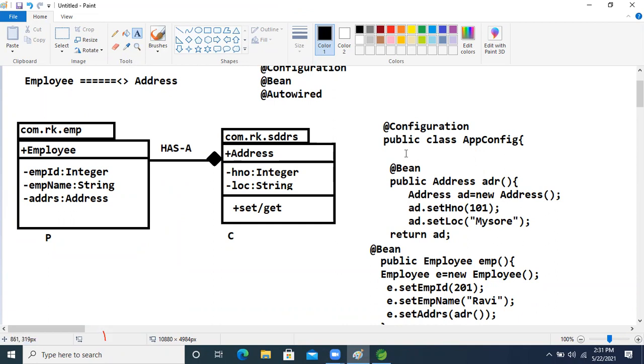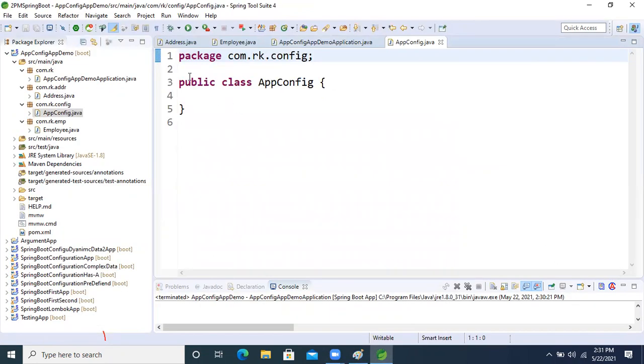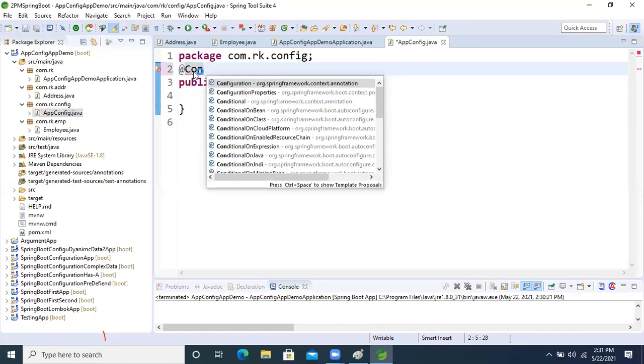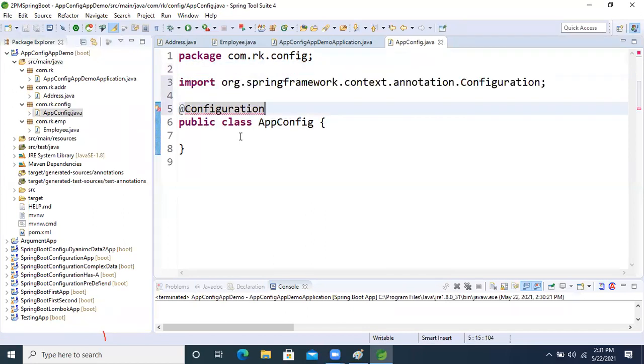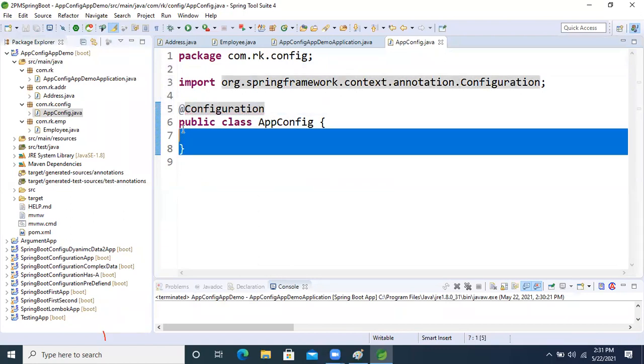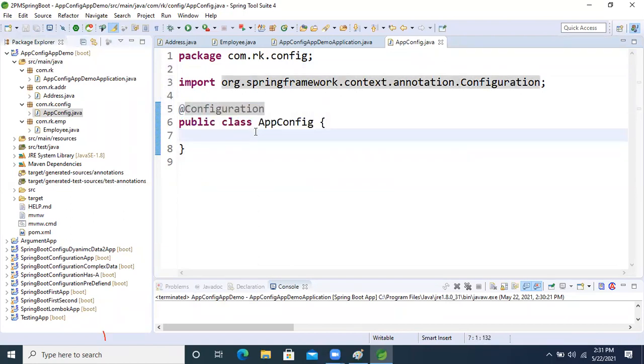If we want to make this class, which is a normal Java class, how will our container understand it is a configuration class? We will apply the @Configuration annotation on the top of the class. Oh sorry, the Configuration annotation. Then our IOC container will treat this class as a configuration class. This is the special class of our beans, right? Number of beans equals number of methods.